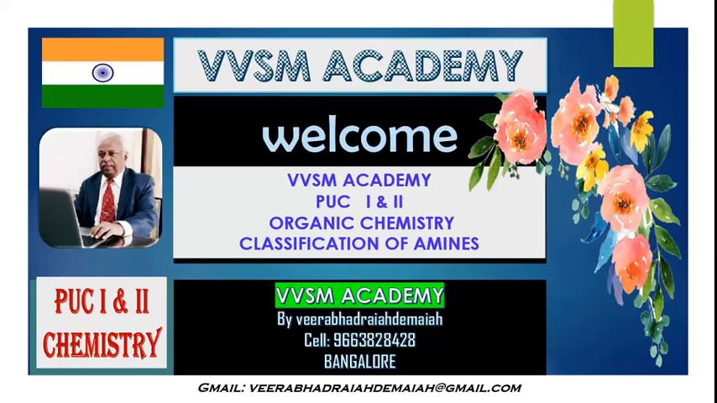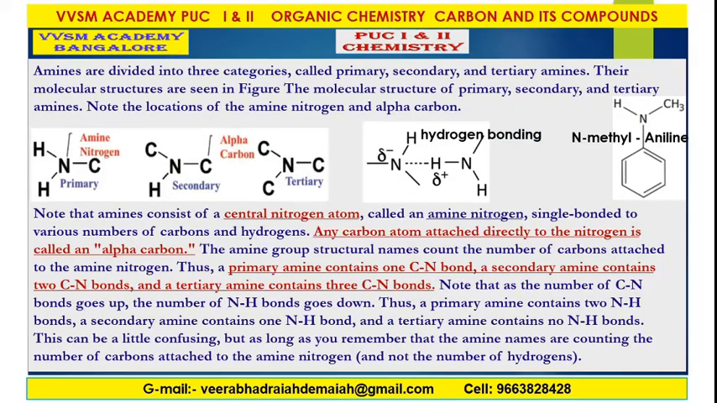What are amines? They are the derivatives of ammonia. It may be aliphatic amines or aromatic amines. Let us discuss in detail the classification of amines, preparation of amines, structure of amines and all. Amines are divided into three categories, my dear friends. They are classified as primary amines, secondary amines, tertiary amines. Their molecular structures are seen in the figure.